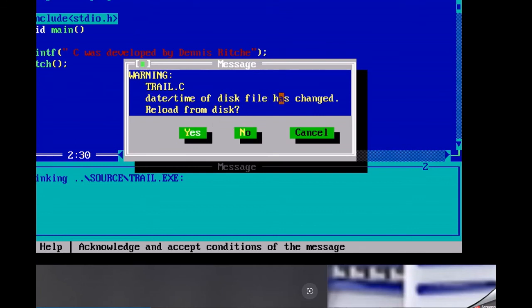Here the date and time of this file have changed. That means the name of this file was already defined by me before today, so I must resave it here. I have to click on Yes. Some warning is here, so just click on Cancel. Let's see what is happening here.